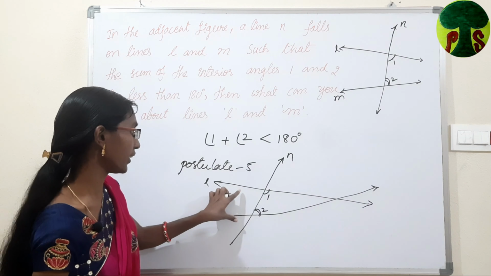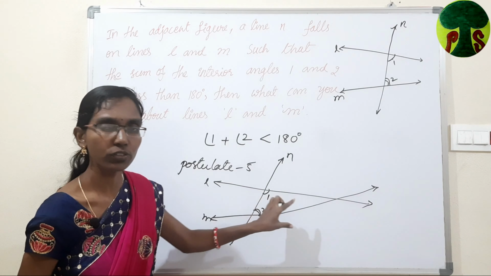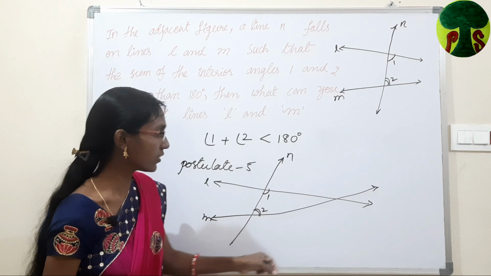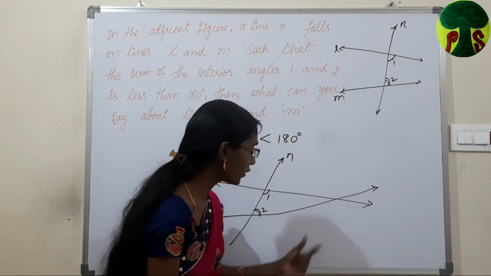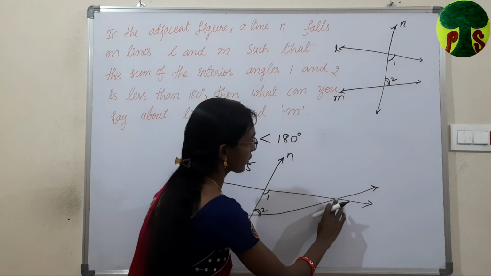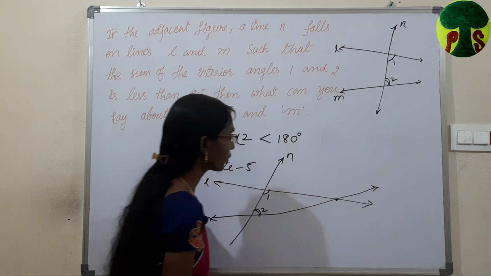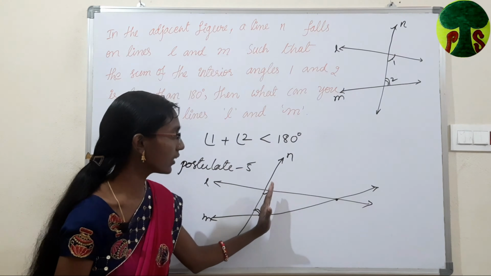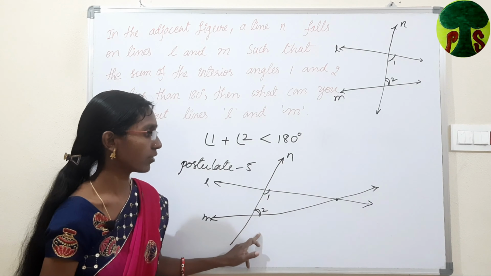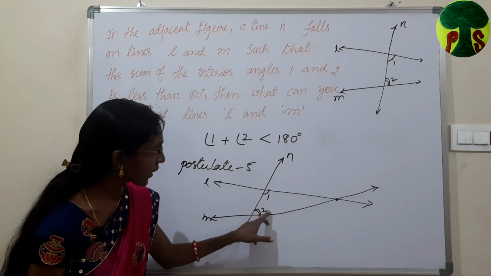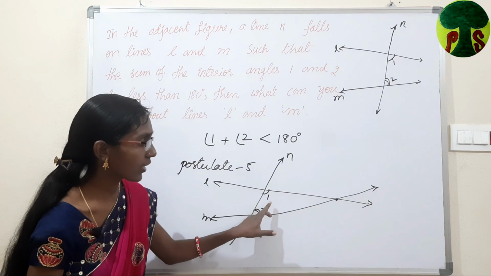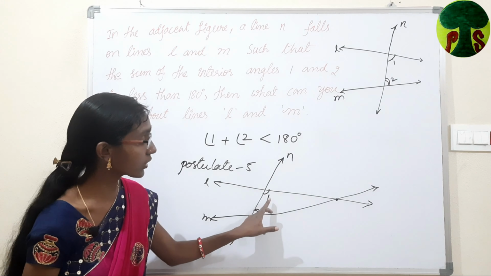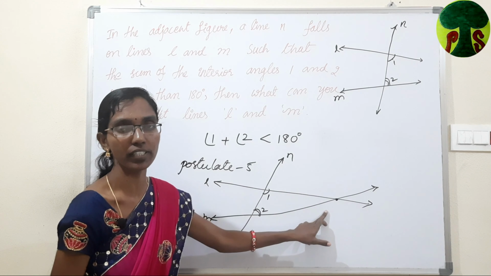After extending these two lines, these two will meet at an infinite distance. To help you understand, I am intersecting these two lines at a point. So these two lines intersect on the right side of the line n, where the sum of the two interior angles is less than 180 degrees. That is the side on which the two lines will intersect.